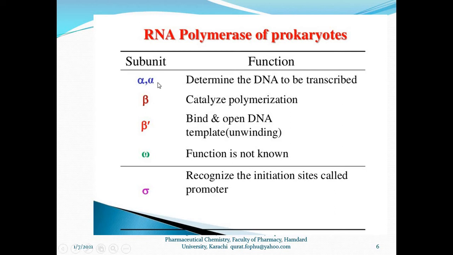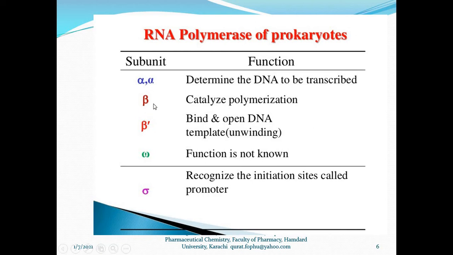What do the alpha and alpha prime subunits do? The alpha subunit and alpha prime subunit determine the DNA to be transcribed. In the cell, a lot of DNA is present, so the alpha and alpha prime subunits find the DNA that will be transcribed into RNA by the RNA polymerase.